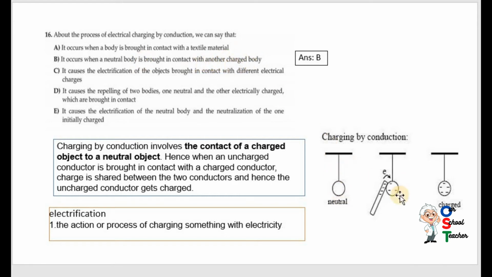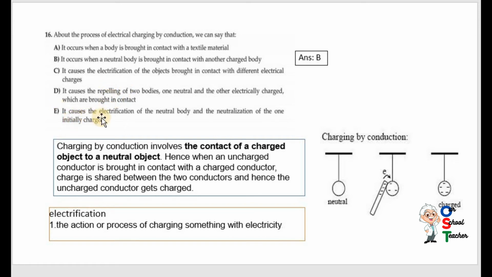You can see neutral body with charged body. So it is correct. B is correct. Read other options as well. It causes the electrification. Whenever you read that word, electrification, it is incorrect. It causes the repelling of two bodies, one neutral and the other electrically charged, which are brought in contact. No. It must attract, not repel.